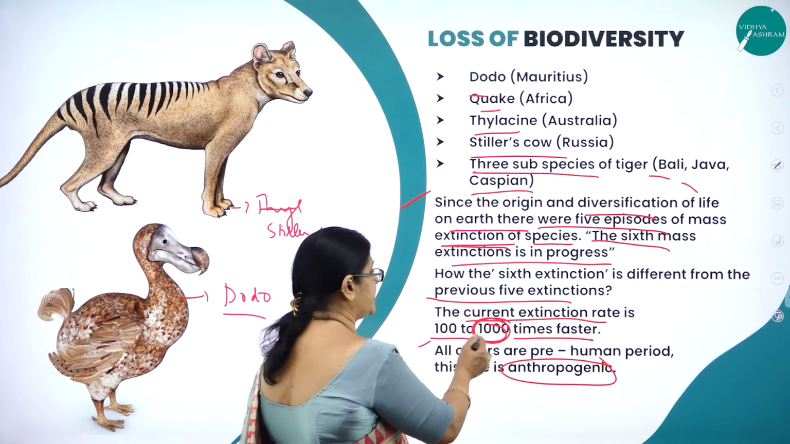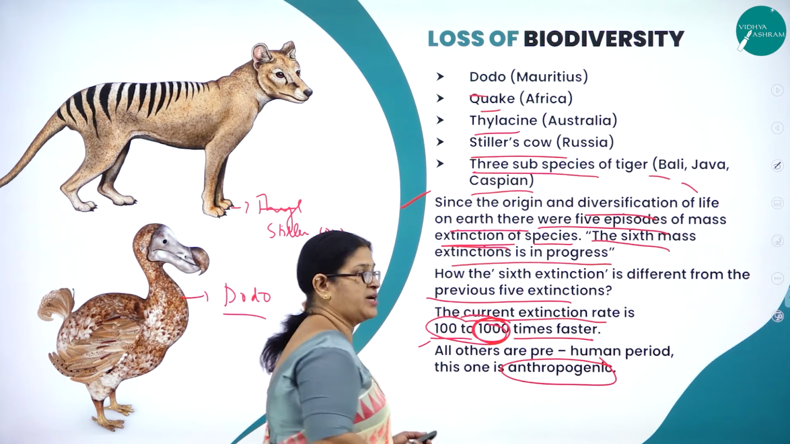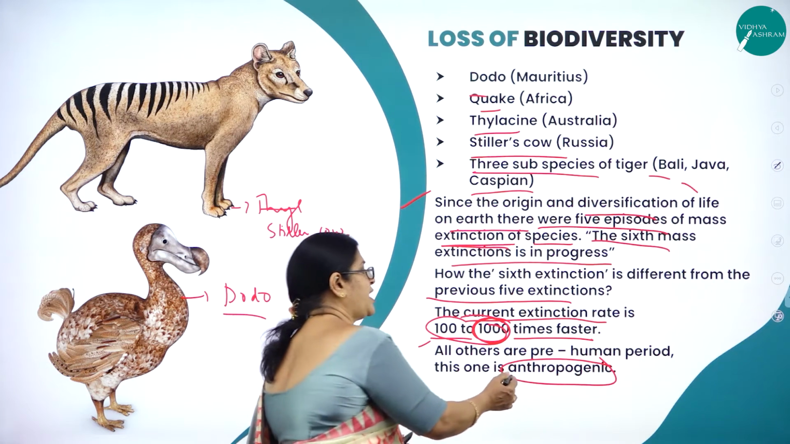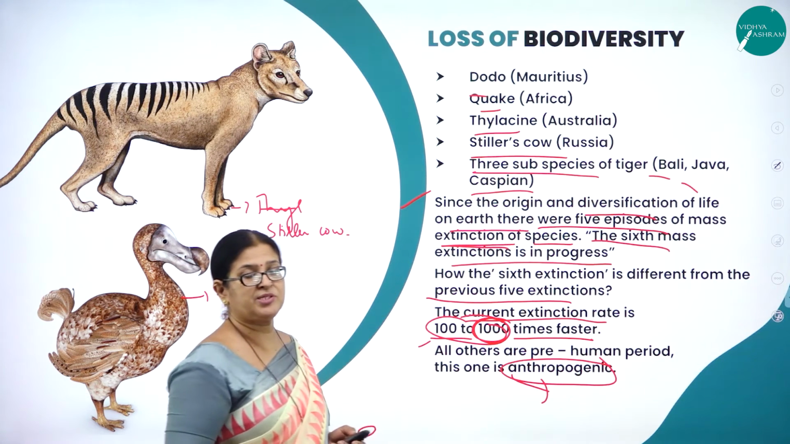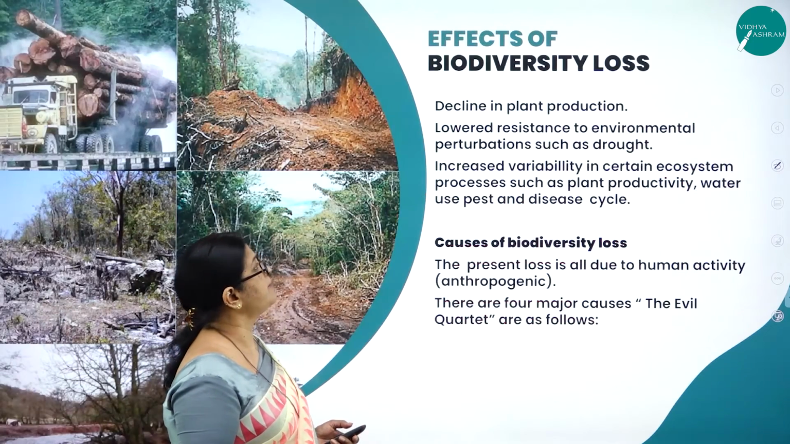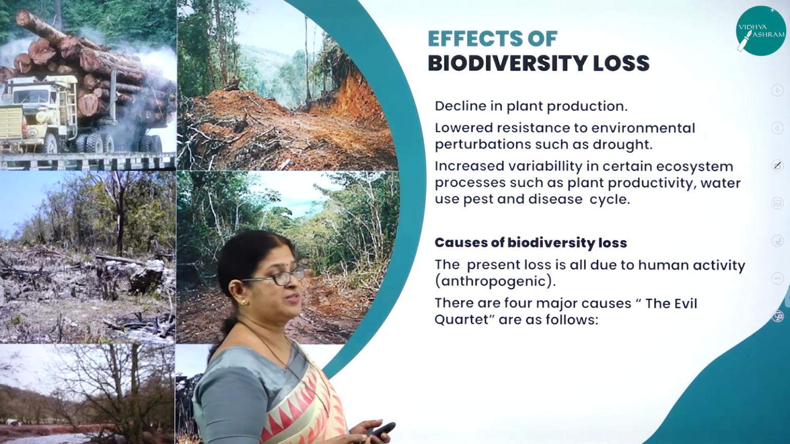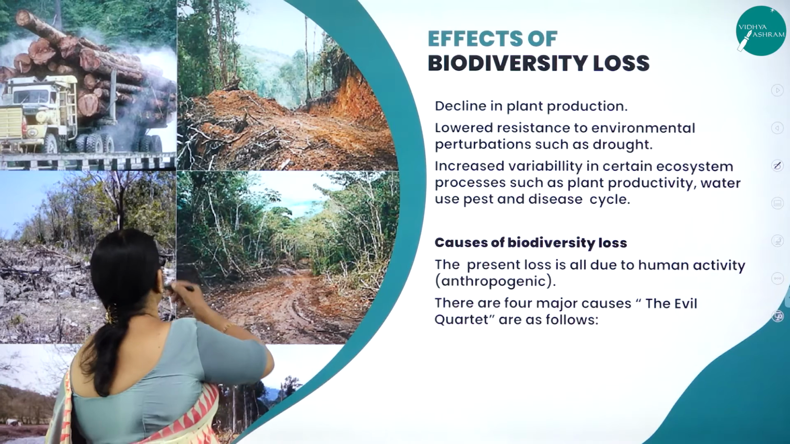The current extinction rate is what? 100 to 1000 times faster. And mainly due to what? Anthropogenic activities. Anthropogenic means man-made activities. Then, effects of biodiversity loss. I think you can see in this beautiful picture.